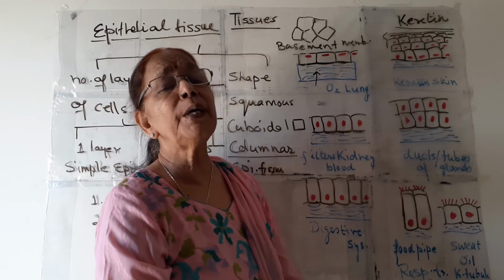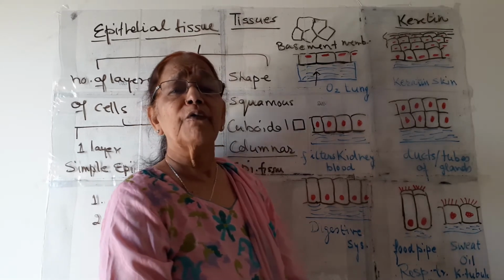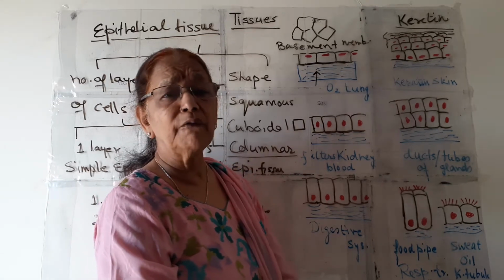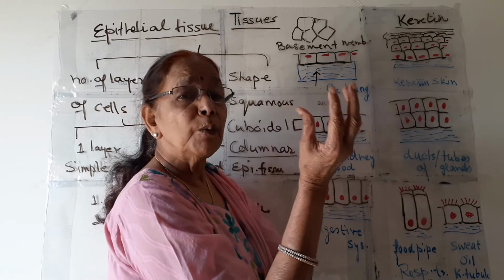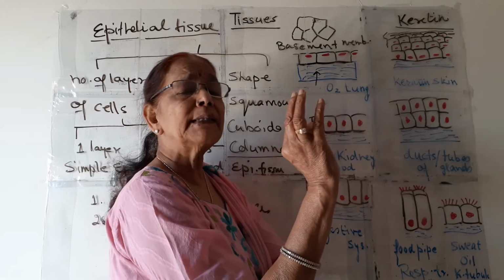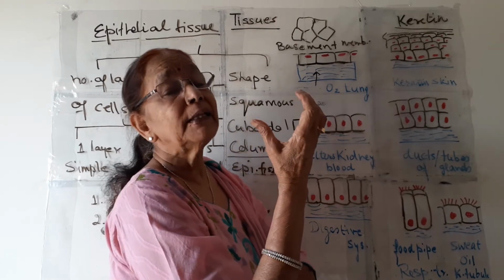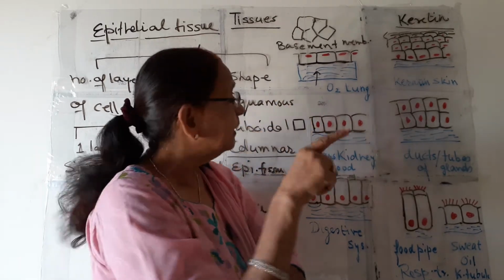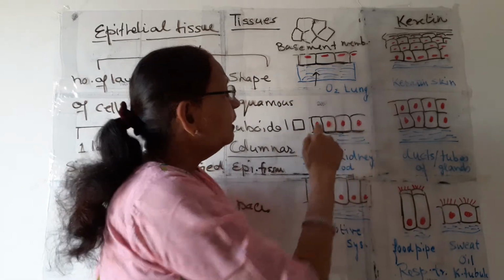This has to be filtered from the blood to get out from the body. It is harmful. So in kidneys, the tubules and Bowman's capsule, one of the parts there, nephrons are there, which are filtration units. These filtration units are lined by this type of epithelium, single layered.